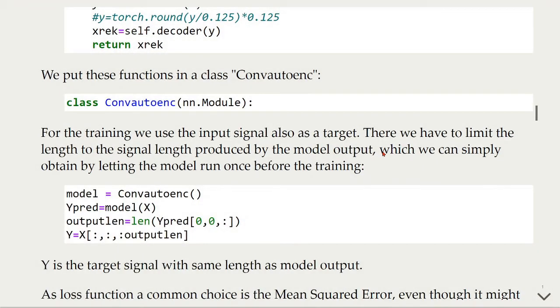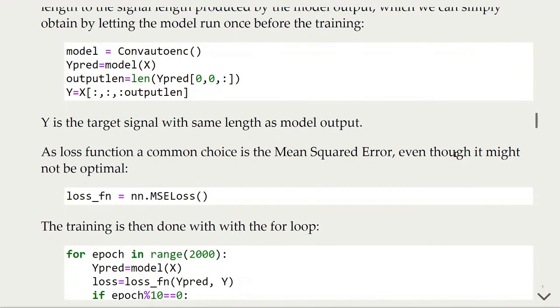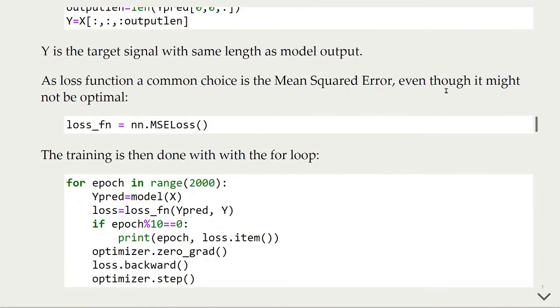For the training, we use the input signal also as a target. There, we have to limit the length to the signal length produced by the output model, which we can simply obtain by letting the model run once before the training. Here, y is the target signal with the same length as the model output. As a loss function, a common choice is to use the mean squared error, even though it might not be optimal, but we will try it out in this example.